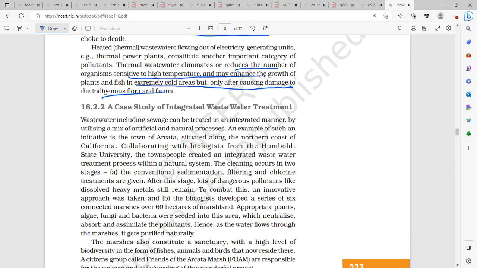If the water is very cold and has a very low temperature, then the heated water can stimulate the growth of many plants and fishes in extremely cold areas, but only after significantly damaging or harming the indigenous flora and fauna.